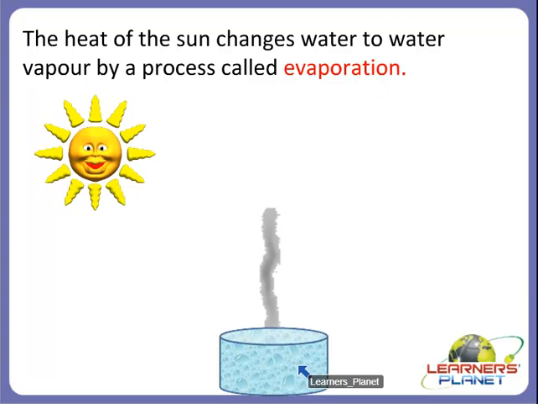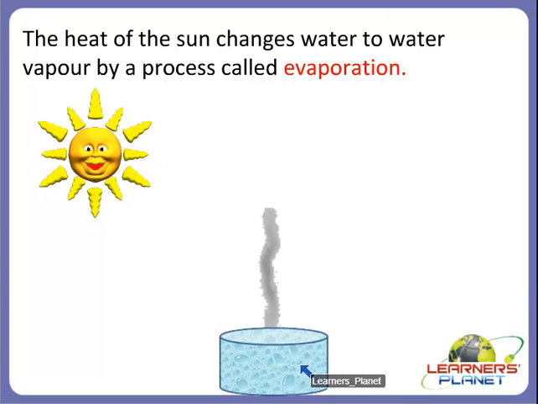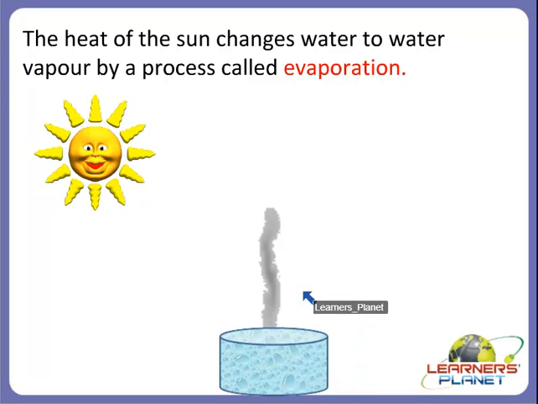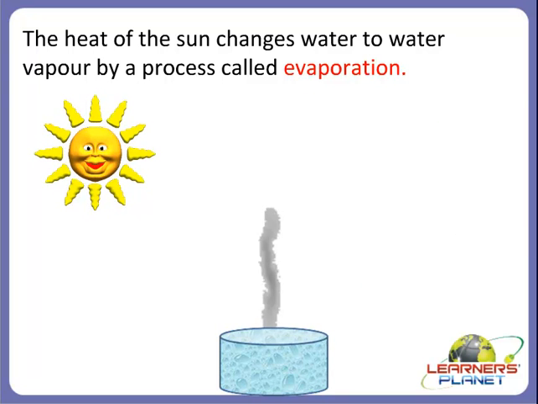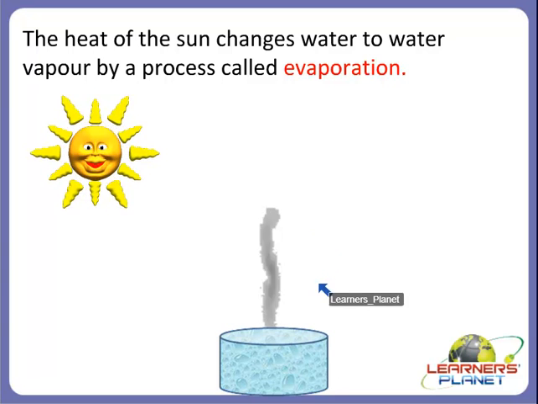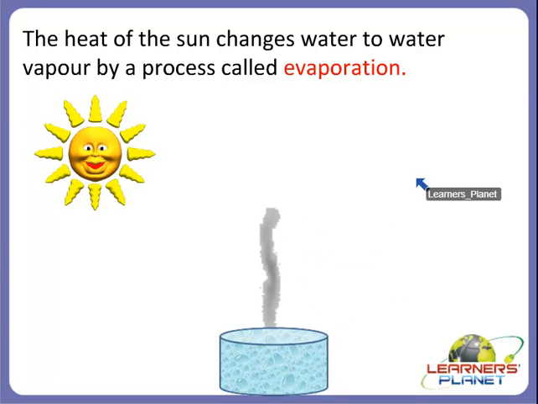Right? So you can see here in this picture, there is a tub or a vessel in which we have poured water. But due to the heat of the sun, this water converts into water vapor. So this process is called evaporation. This is imaginary, children. You cannot see steam or water vapor.